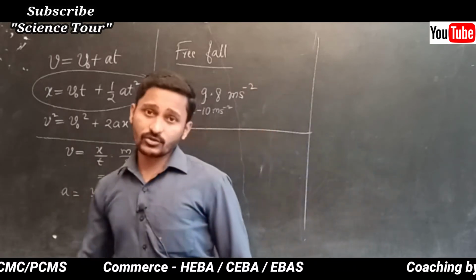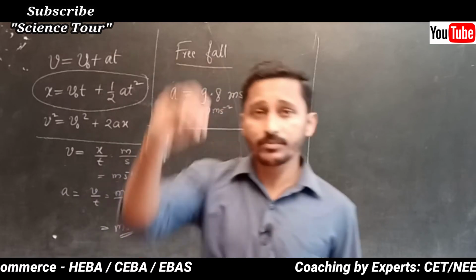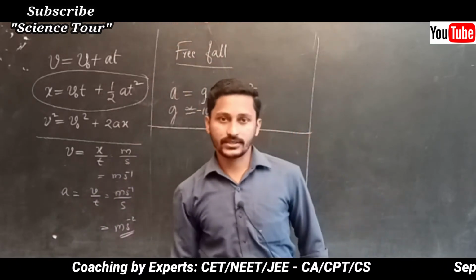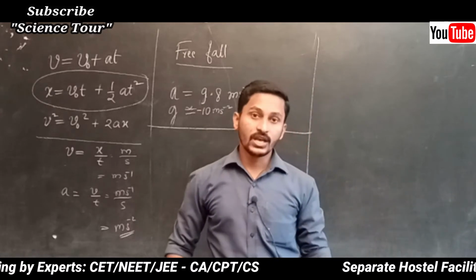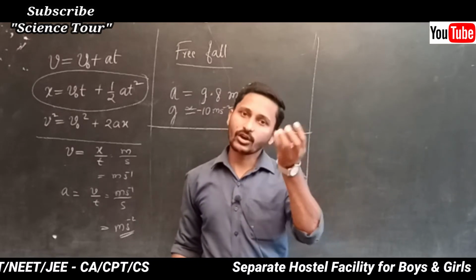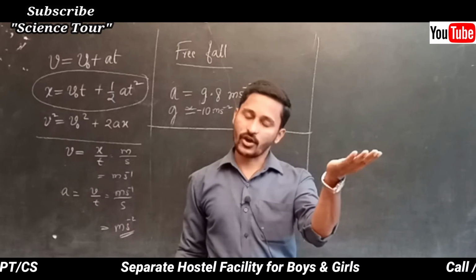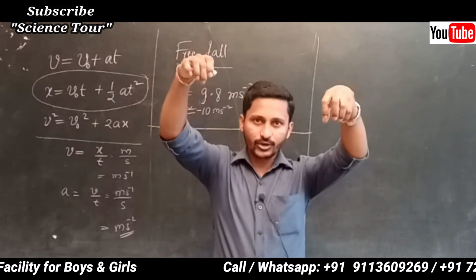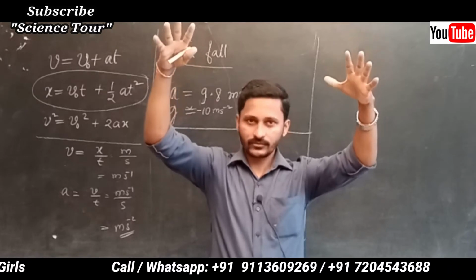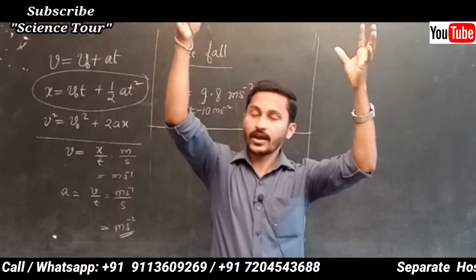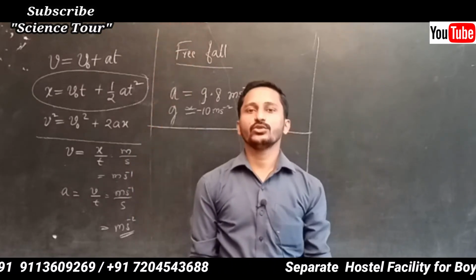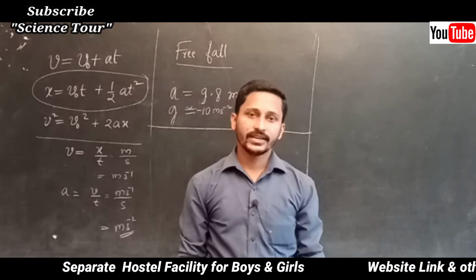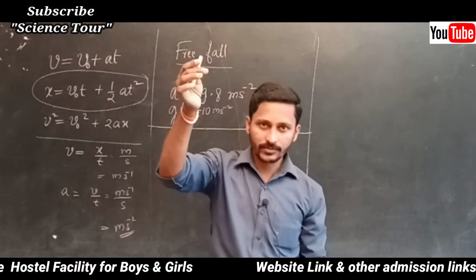Now this is free fall. So what is free fall? Free fall is nothing but an object falling under gravity without considering any air resistance. Say for example, a cotton ball or a feather is in your hand and one more object I am going to keep here. Now I will drop them simultaneously from a certain height. Which one is going to reach the ground first? You might have thought it is the heavier object, the chalk piece.